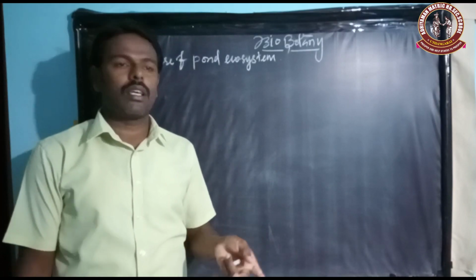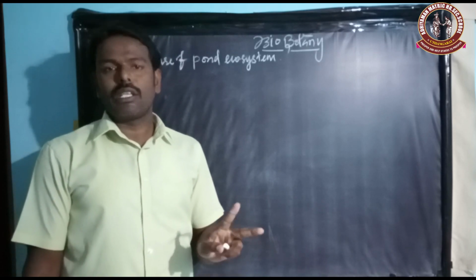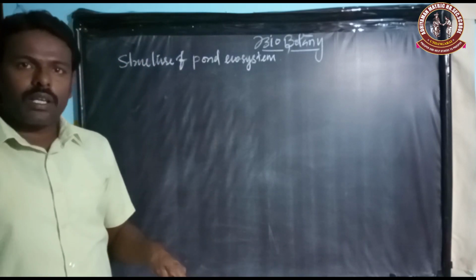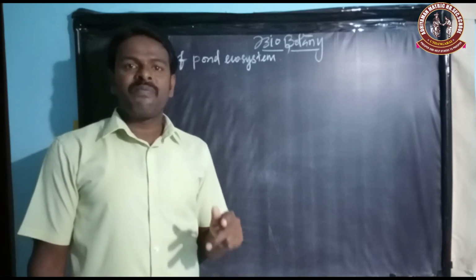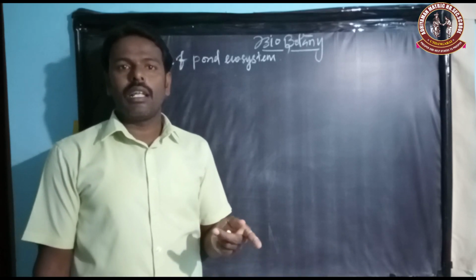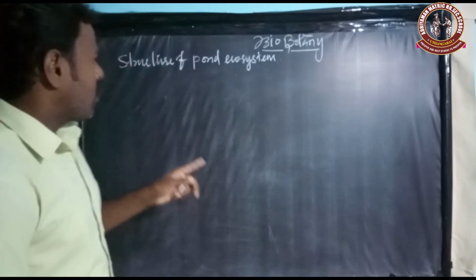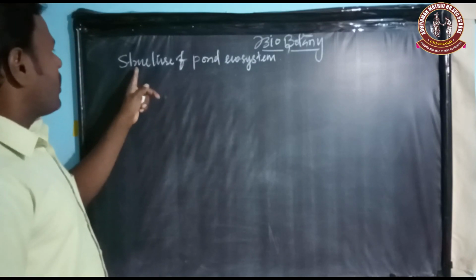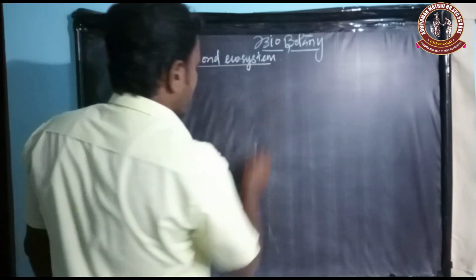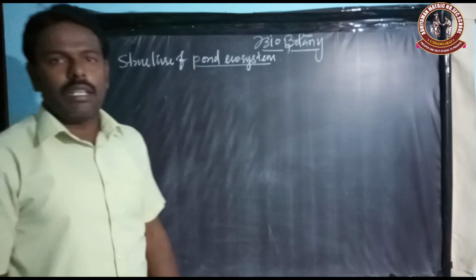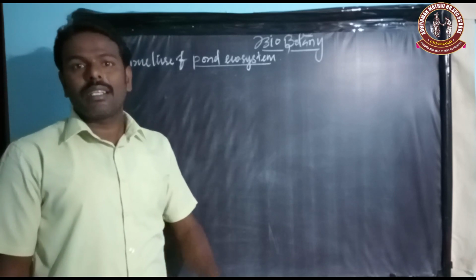They are freshwater and marine water ecosystem, and then freshwater is further classified into two types. They are lotic and lentic types of ecosystems. Now we are going to discuss the pond ecosystem. So this is a classical, natural, aquatic, freshwater, lentic type of ecosystem.